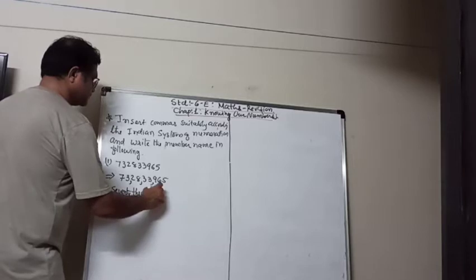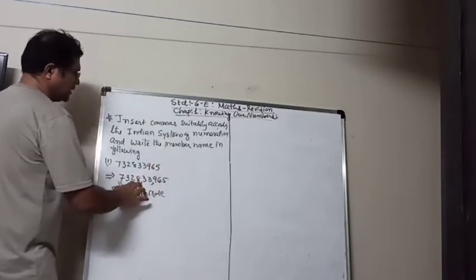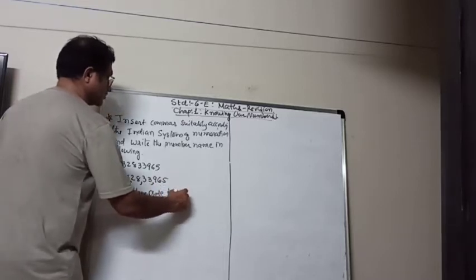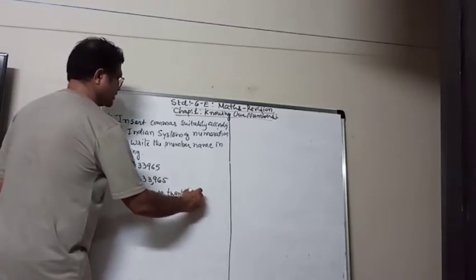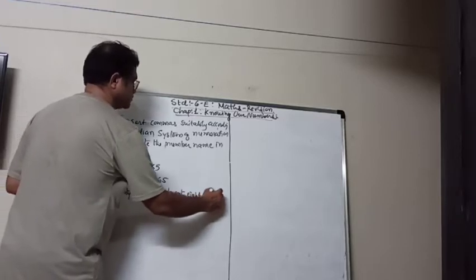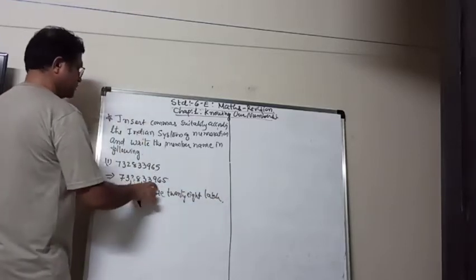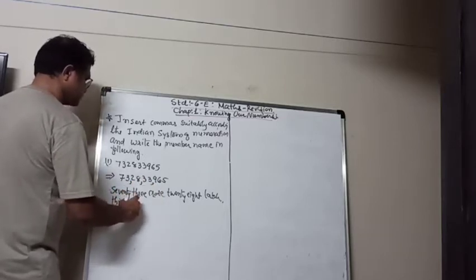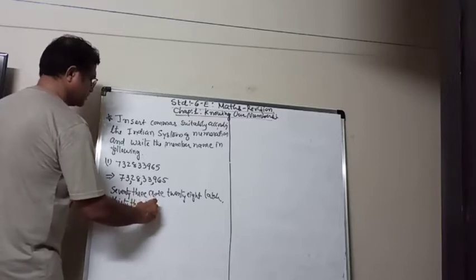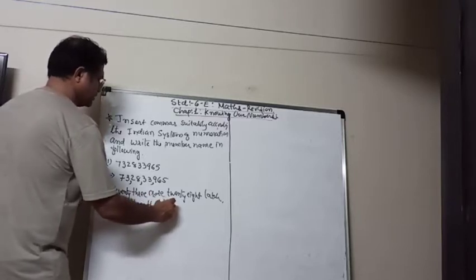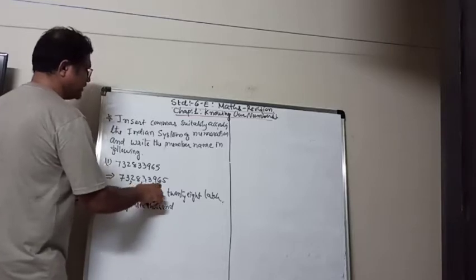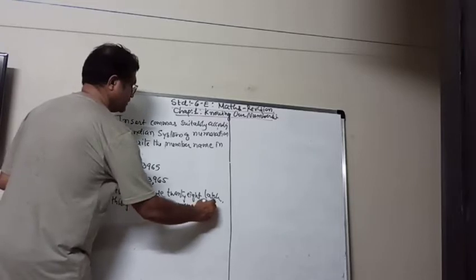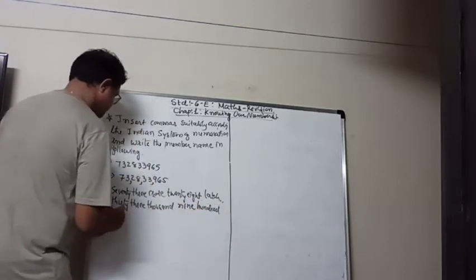Then how many lakhs? 28 lakh. Then 33,000. 33,965.